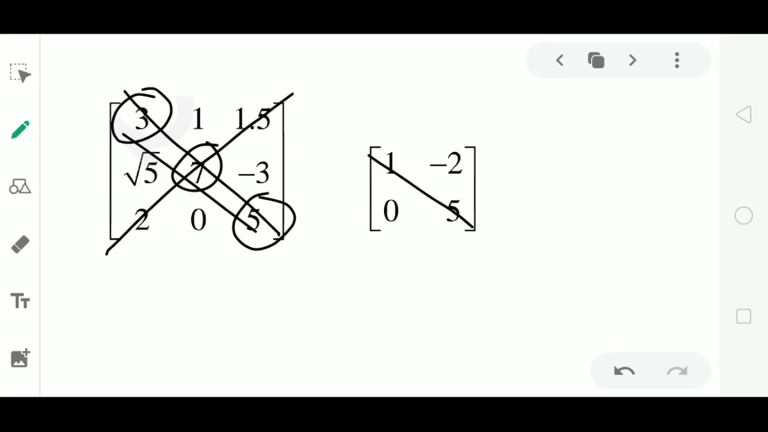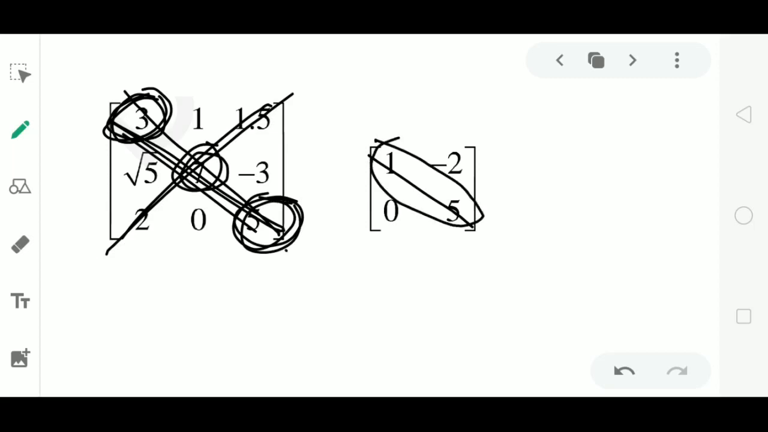In a matrix, only the diagonal joining the top left corner and bottom right corner is of great importance. So we concentrate only on this diagonal and neglect the other diagonal, and hence only those elements lying on the diagonal joining top left and bottom right corner are called diagonal elements, and these elements form the diagonal of a matrix.